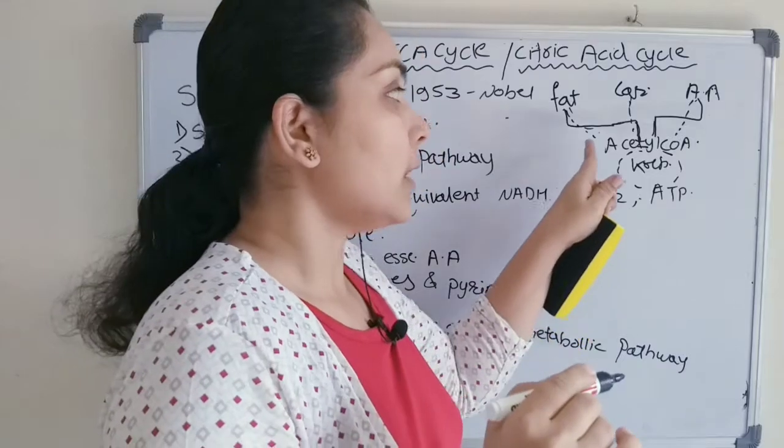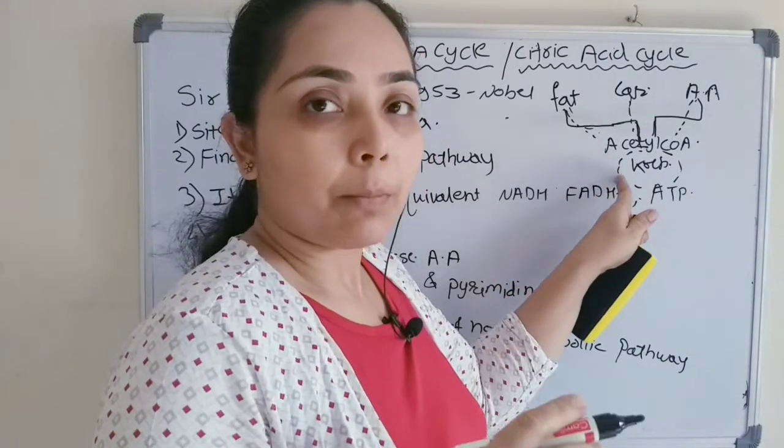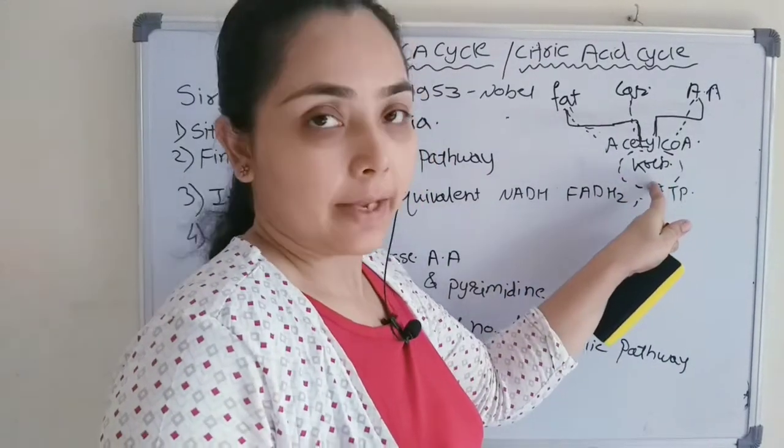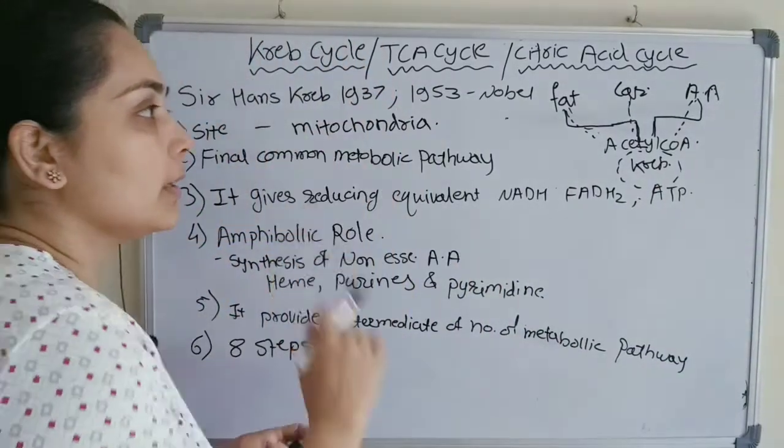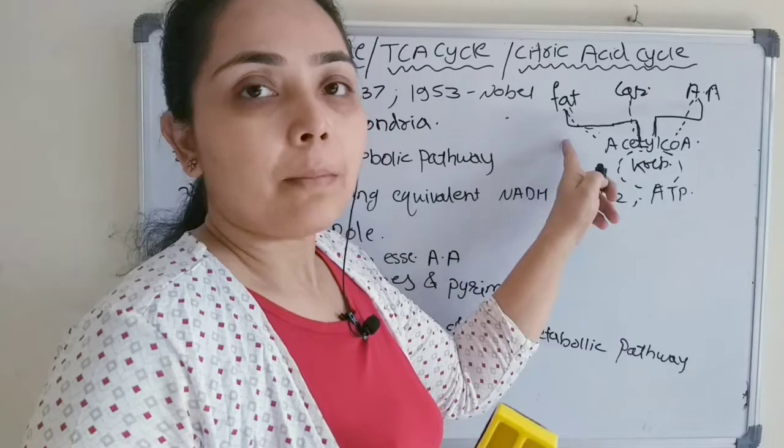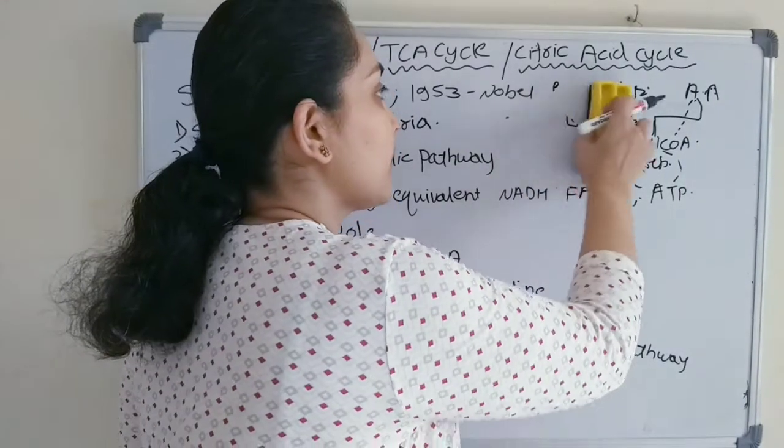Therefore, Krebs cycle is known as the final common metabolic pathway. Yeah, you can remember it like a metabolic sink.